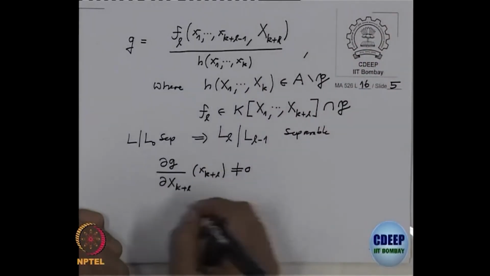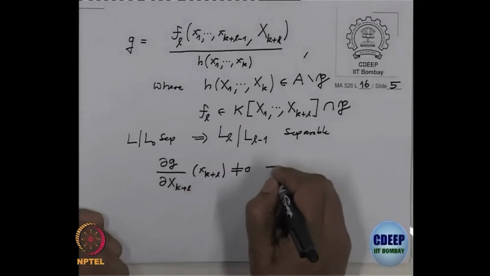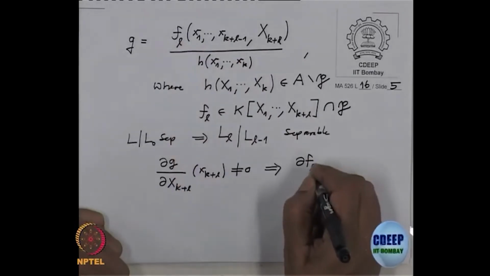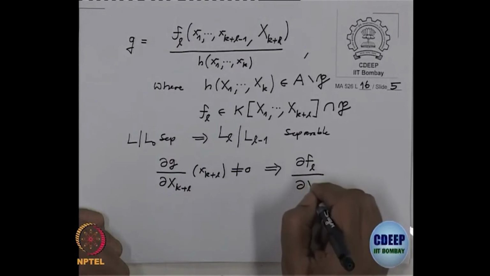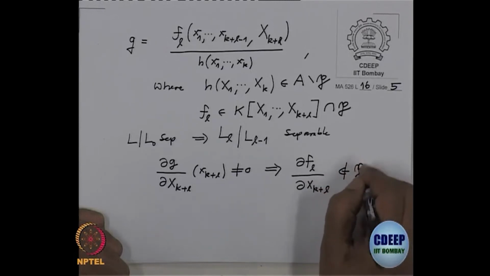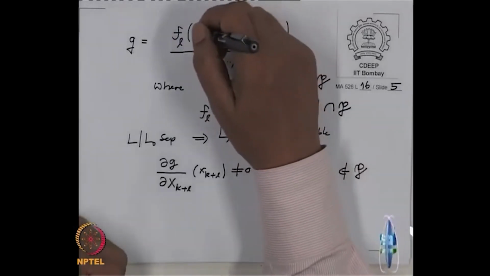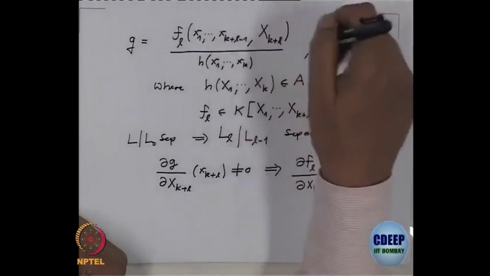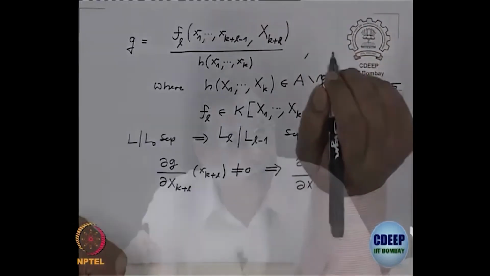But what does this mean? This means that if I differentiate this, dF_l by dx_{k+l} is not in P. If suppose somebody is in P, that means you have to put all these small x_i's and it should become 0, but it does not become 0, that means it is not in P. Remember we are working in the field L, where L is the quotient field of A by P. So, if you want to test whether somebody is in P or not, you have to check whether it is 0 in L, but it is not 0 in L, therefore it is not in P.